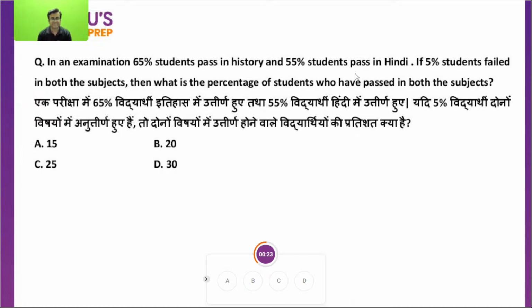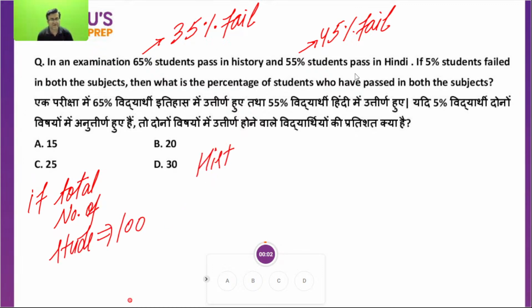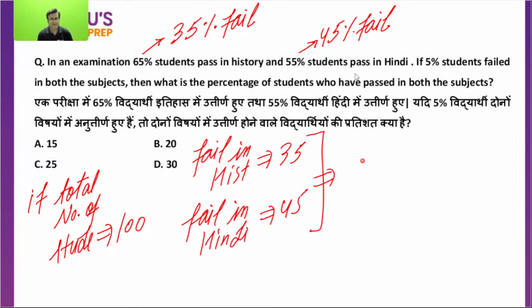As you can see, everyone, C option is absolutely right. Great. 65% students pass in history, 55% pass in Hindi, 5% fail in both. Find the percentage who pass in both the subjects. 65% pass in history, so 35% fail. 55% pass in Hindi, so 45% fail in Hindi. If the total number of students is equal to 100, fail in history is 35, fail in Hindi is 45. So total fail, add these two, is equal to 80.